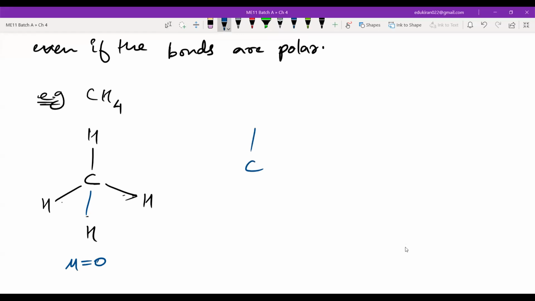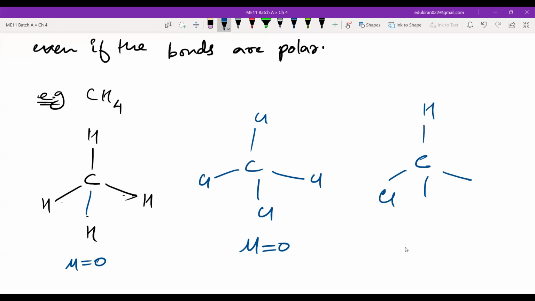But if I go to carbon and I have chlorines, then here also mu will be equal to 0 because it is also symmetrical. But if I have carbon, one hydrogen, and all the others are chlorine, then mu will not be equal to 0. It will be greater than 0.